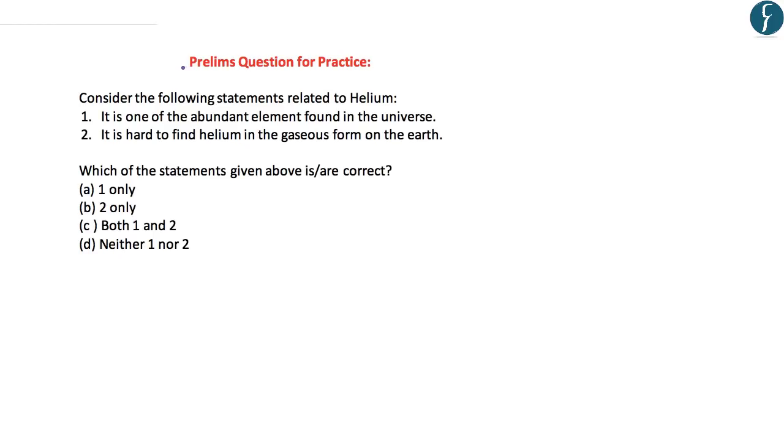Based upon the discussion which we had, this would be a prelims question for the practice. Please pause this video and try to find the answer to this question. We will be discussing the answer after 5 seconds. The question here is, consider the following statements related to helium. The first statement here is, it is one of the abundant elements found in the universe. Now this particular statement here is correct as we have discussed. The second statement reads as, it is hard to find helium in the gaseous form on the earth. Even this particular statement is correct. So looking at the options here, the correct answer to this question is C, that is both 1 and 2.